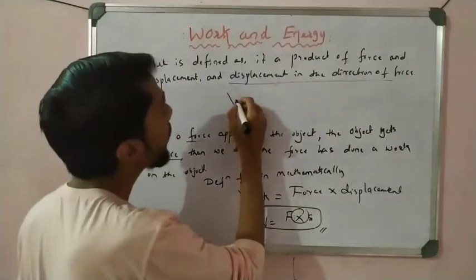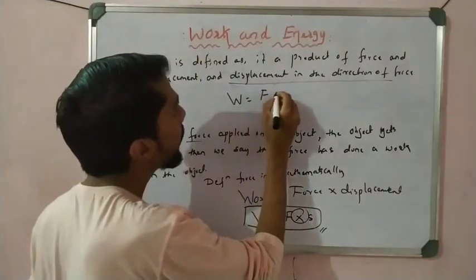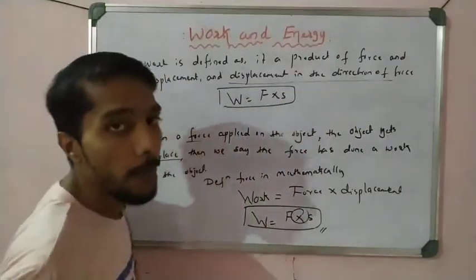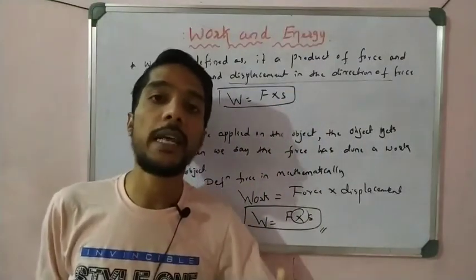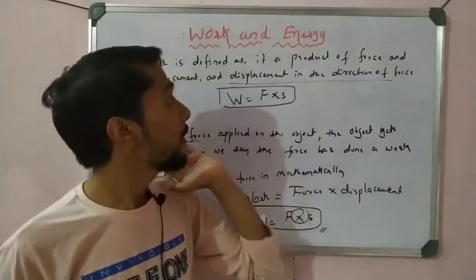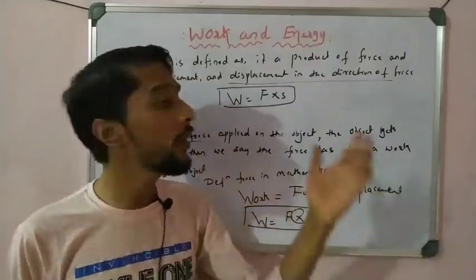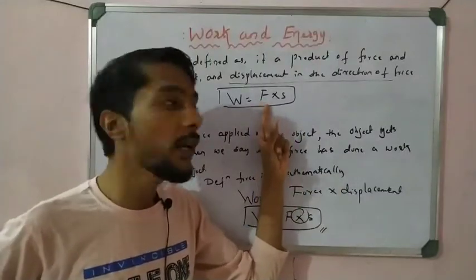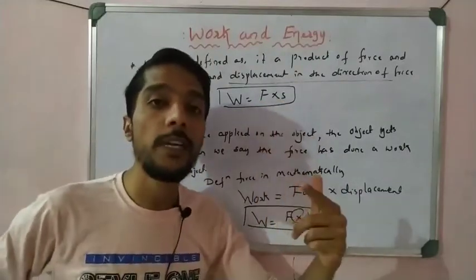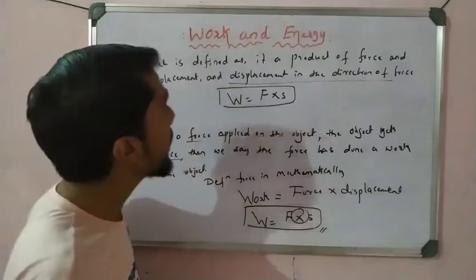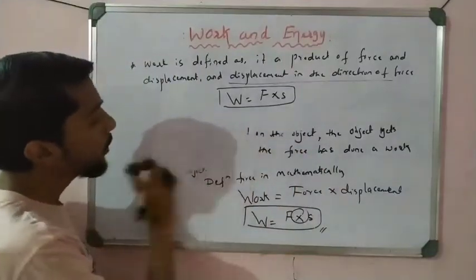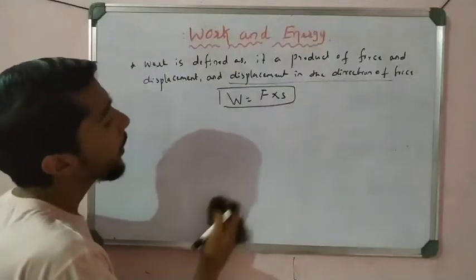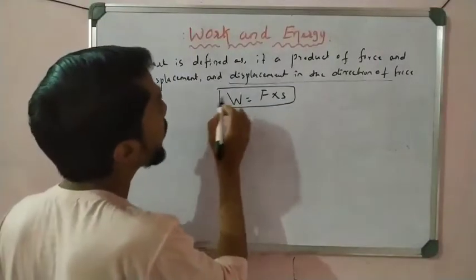So we easily write here, work done is equal to force into displacement. That is a very important formula you have to remember. In the examination, in any test, if they ask you to calculate the work done, we know the formula. For calculating work done, we require force in Newton and displacement in meter. That point you have to remember, students.